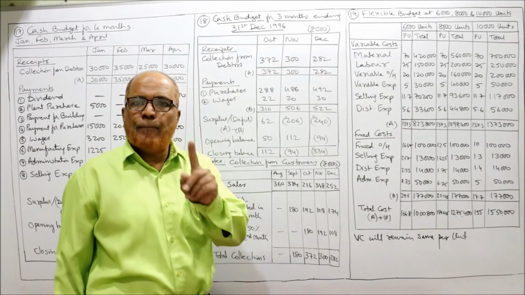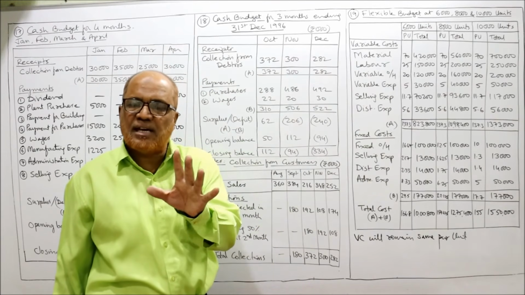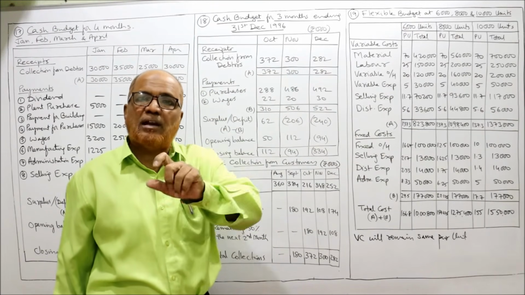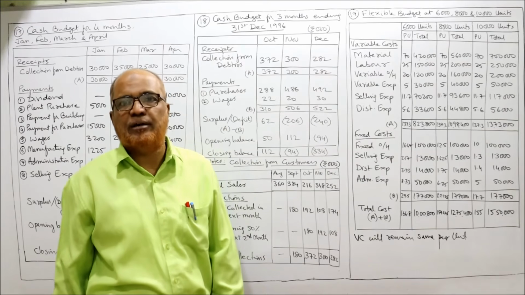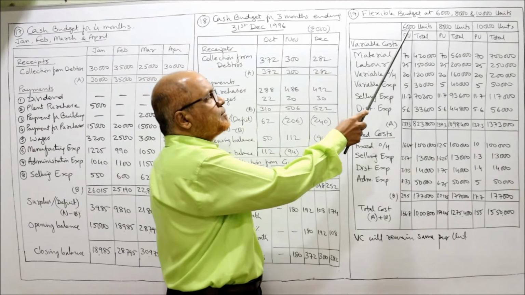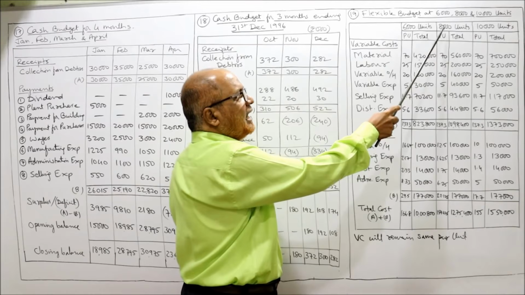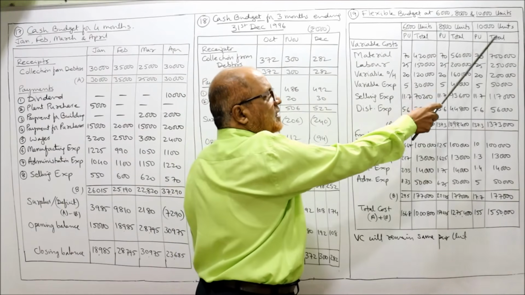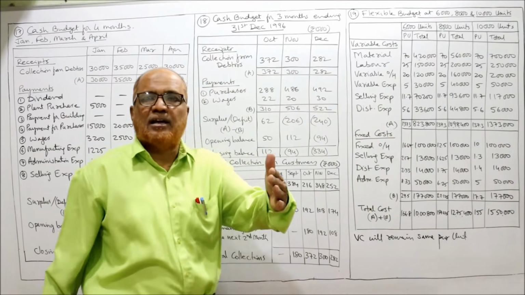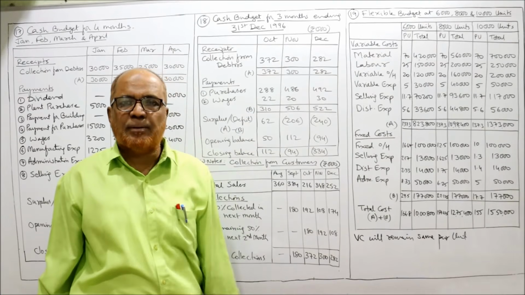Per unit will remain same. The total material will change proportionately. 6,000 units बनाने के लिए 4,20,000, 8,000 के लिए 5,60,000, 10,000 के लिए 7 lakh. Proportionately increasing, but per unit will remain same.